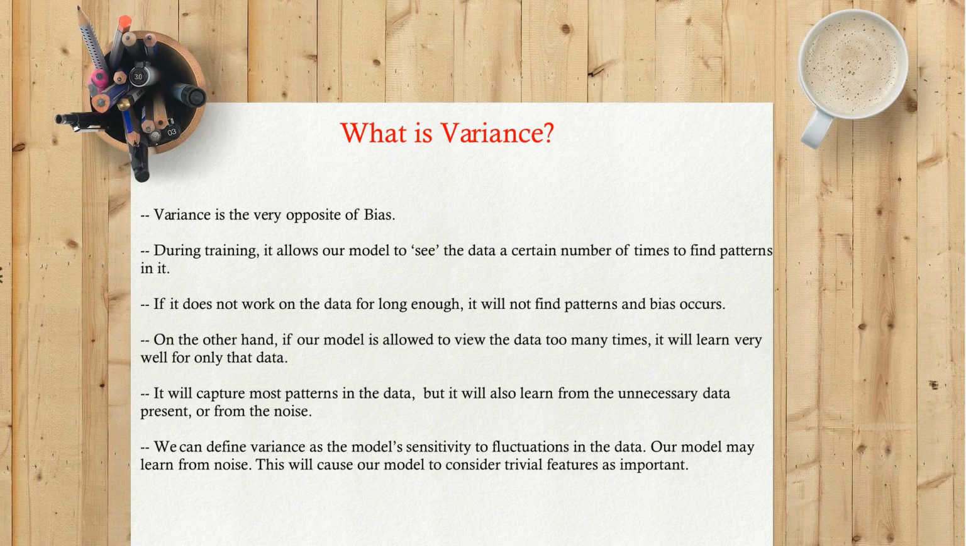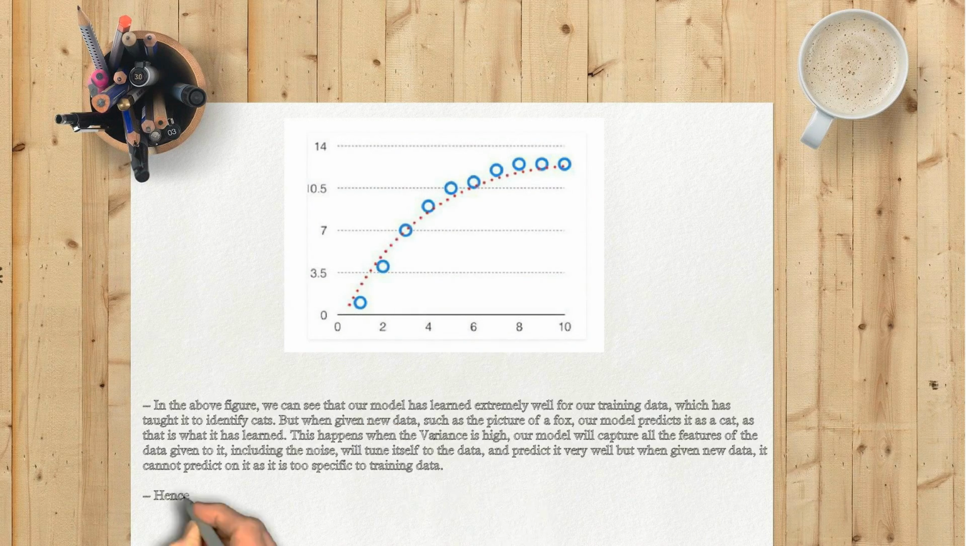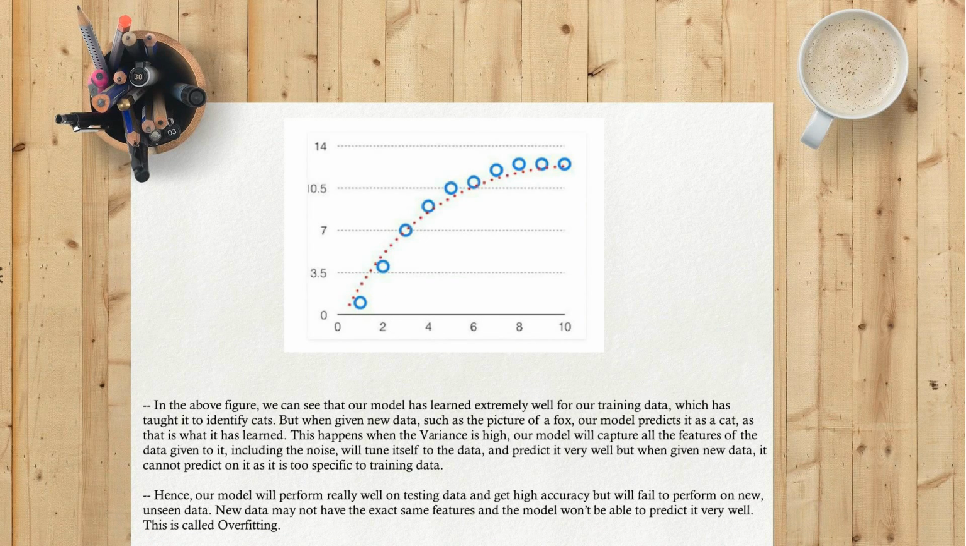Our model may learn from noise. This will cause our model to consider trivial features as important. In the above figure, we can see that our model has learned extremely well for our training data, which has taught it to identify cats. But when given new data, such as the picture of a fox, our model predicts it as a cat, as that is what it has learned. This happens when the variance is high.